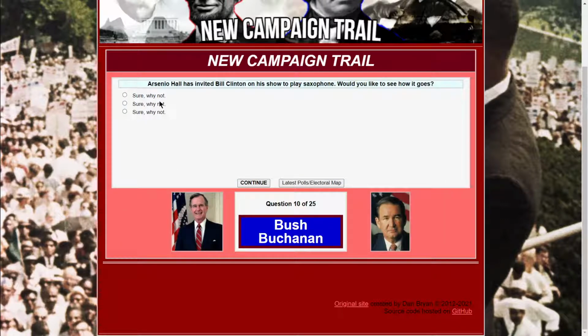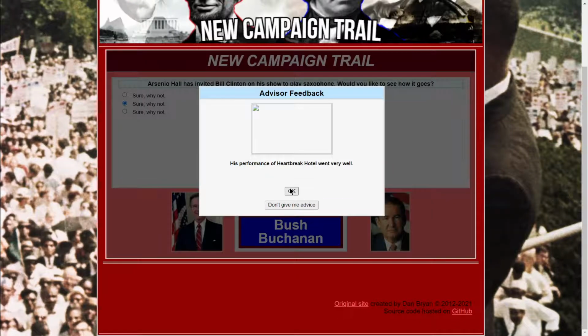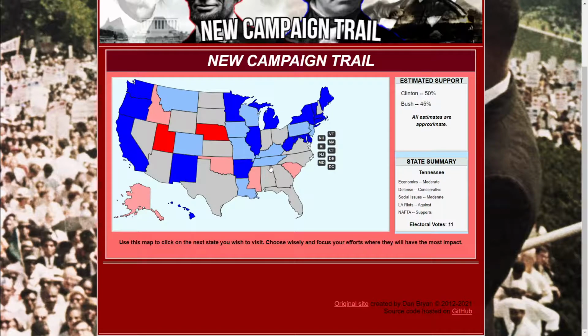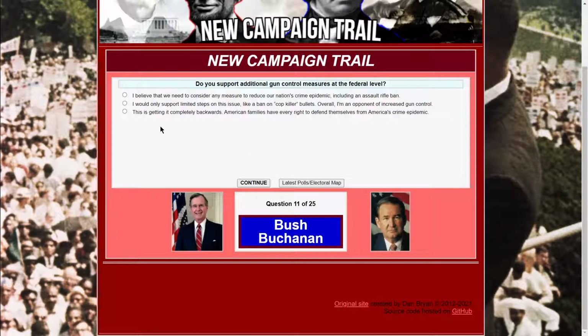Arsenio Hall has invited Bill Clinton on his show to play saxophone. Do you want to see how it goes? Yeah, why not? His performance of Heartbreak Hotel went pretty well. It's a cool name, actually. So now he's gaining ground in the South. Are you kidding me? Maybe Bush should learn how to play saxophone then.